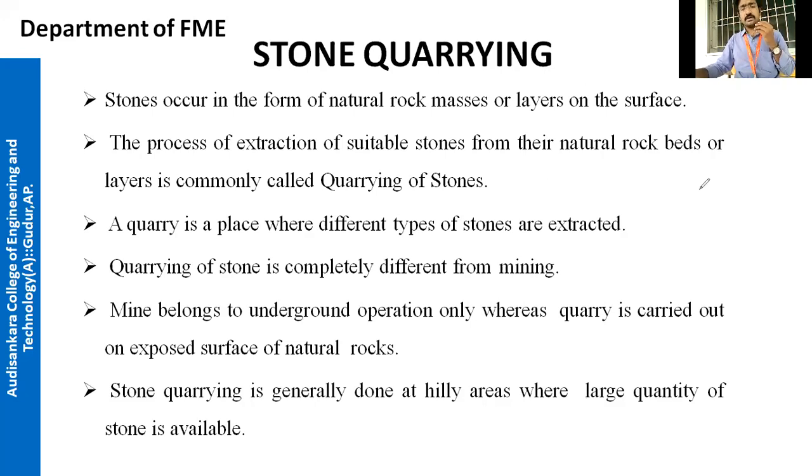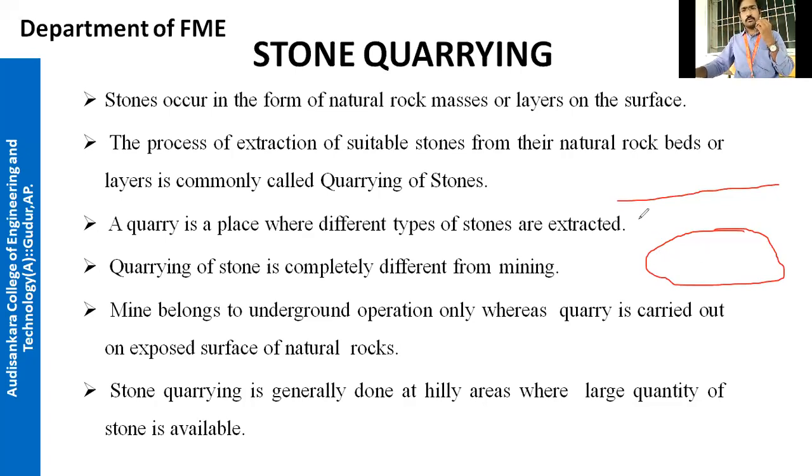I will draw a diagram so you can understand easily what the difference is between mining and quarry. This is the surface of the earth. Now you have got information that there is a big rock, so you can get a lot of stones from there.